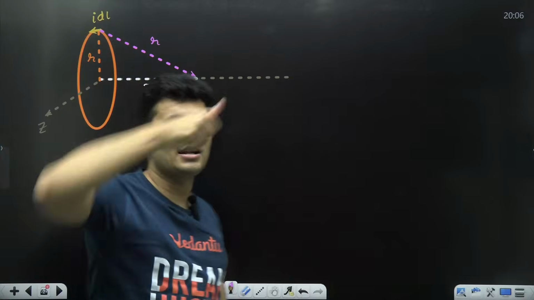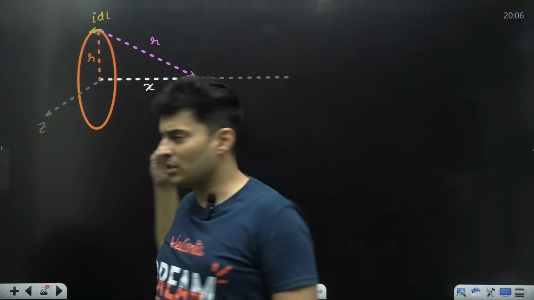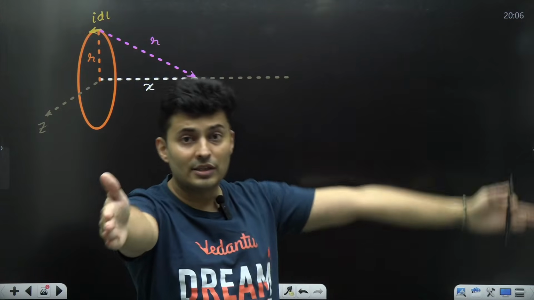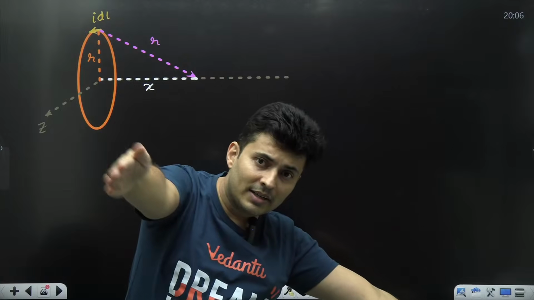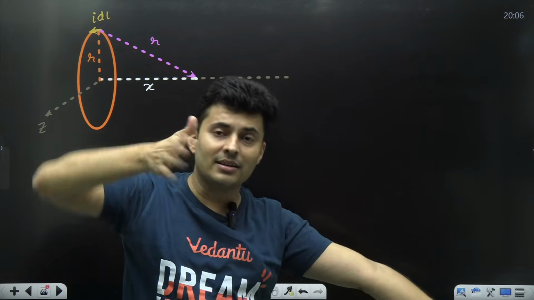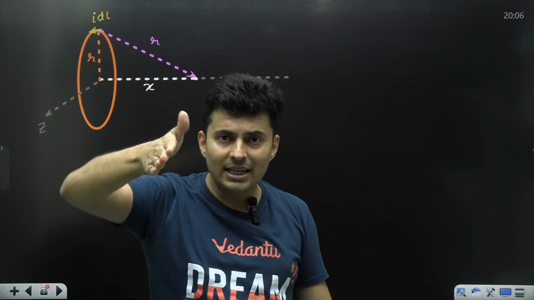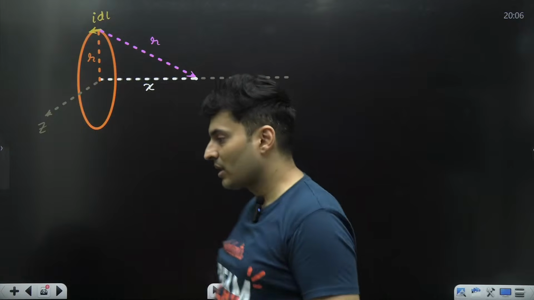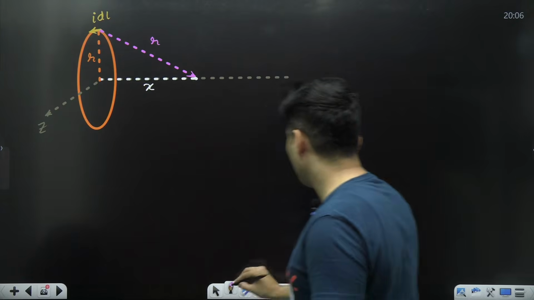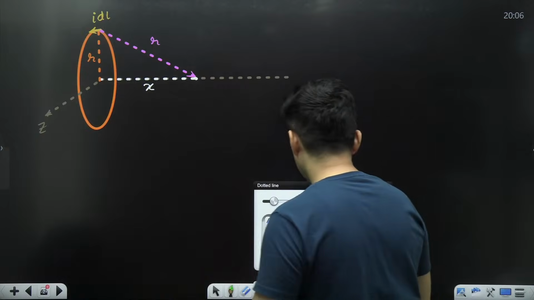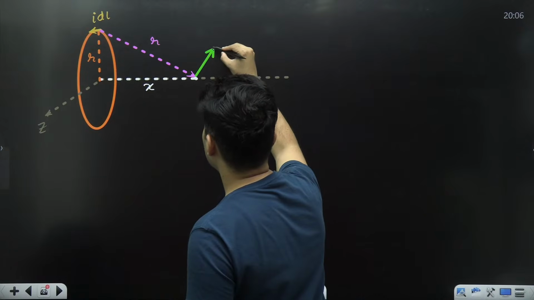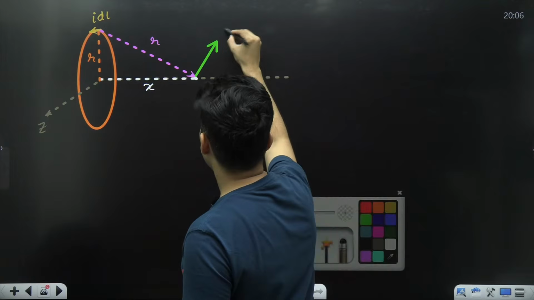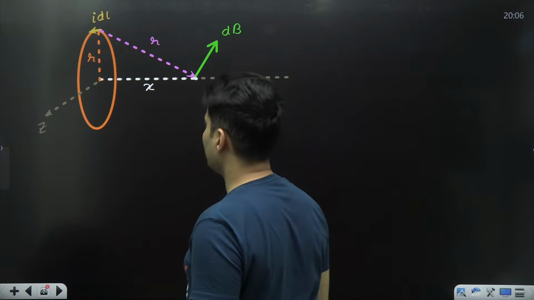The thumb is going at an angle. Just try it out wherever you are sitting. Just imagine current DL is going here. The position vector is going there. It's not horizontal, it's downwards. So when you rotate your fingers, not horizontally, but slightly bend your hand and then rotate it, the thumb will go at an angle. See if you are able to do this, then you will notice that this is the vector that we are talking about. So this is a small magnetic field which is generated.